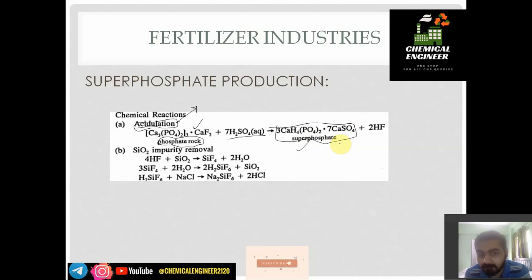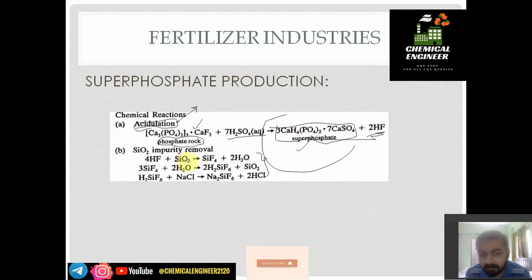Once this superphosphate is produced, we do SiO2 removal processes. In order to remove that SiO2 impurity, HF is generally formed here, and this product stream is reacted with SiO2.